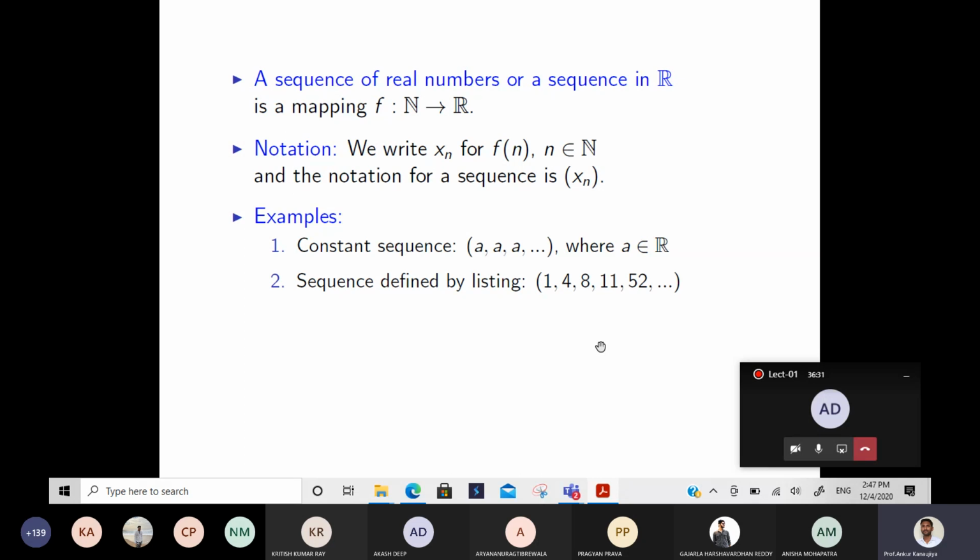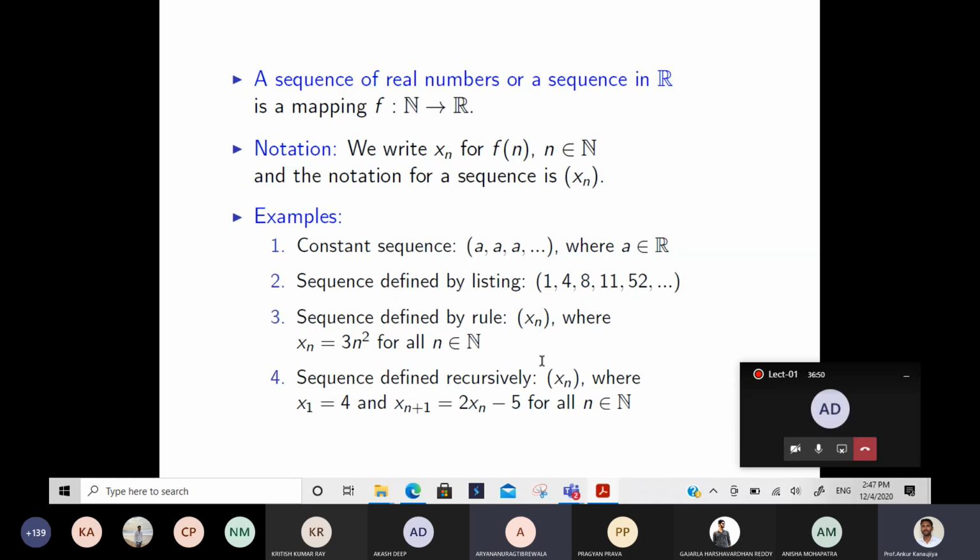Like someone said n square plus n, that is a sequence defined by some formula or some rule. 3n square is also a sequence, and in this notation you write this as the value of xn. So in the bracket if you write 3n square, that is a sequence. So, a sequence defined by a rule.